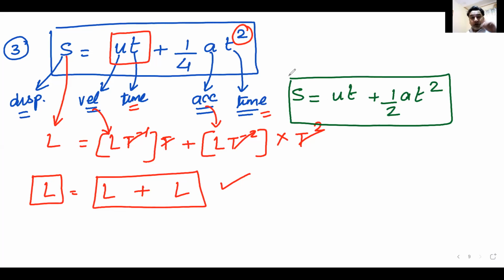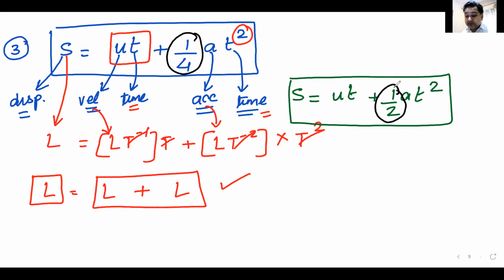Now you can see what is creating a problem between a correct equation and an incorrect equation: the number. This number 1 by 4 and 1 by 2 does not have any dimension, so that number cannot be found by our analysis.